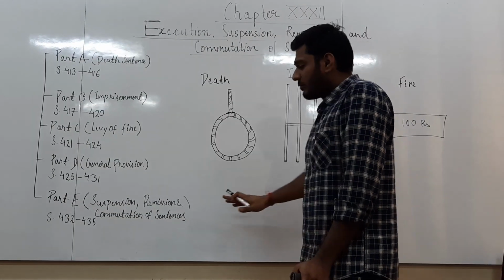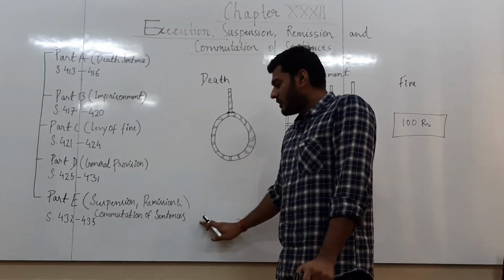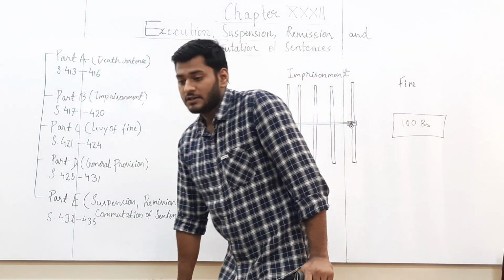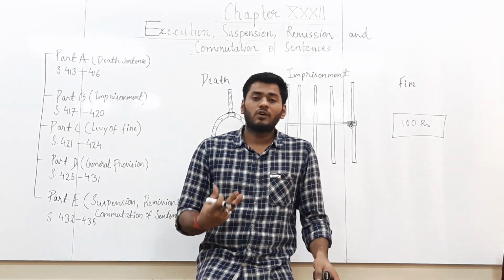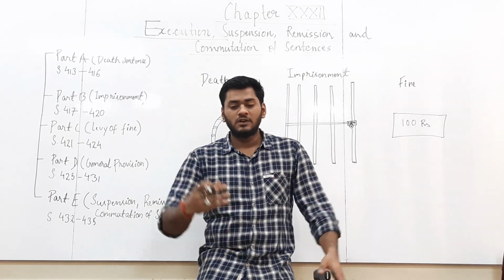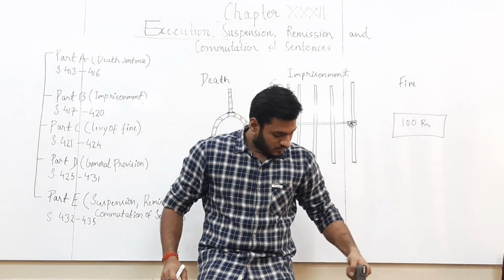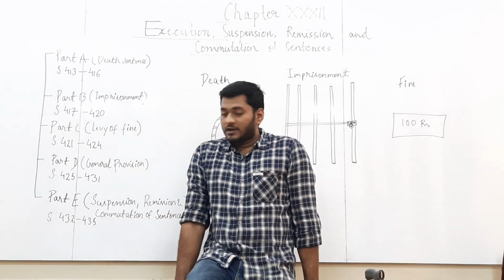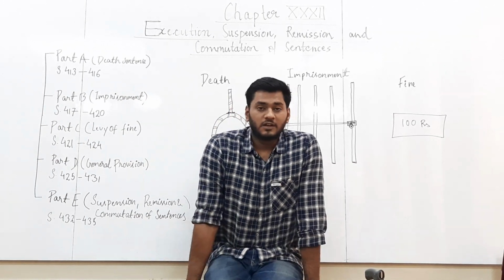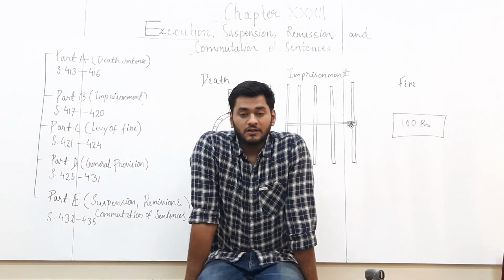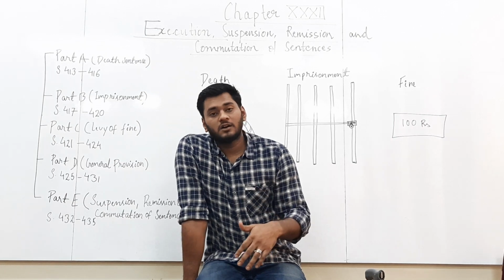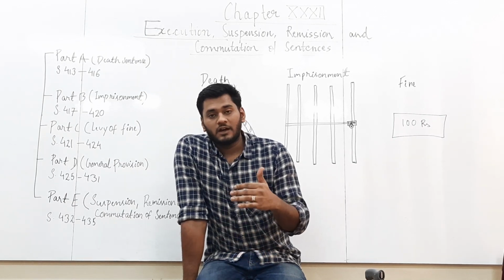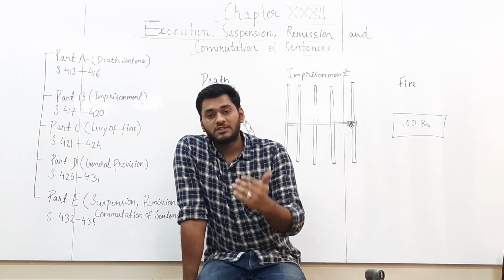After that, we have part E, which talks about suspension, remission and commutation of sentences. We already know what suspension is. Suspension is stopping the execution of the sentence for an indefinite period. Remission is lessening the amount of punishment without changing the nature of the punishment.